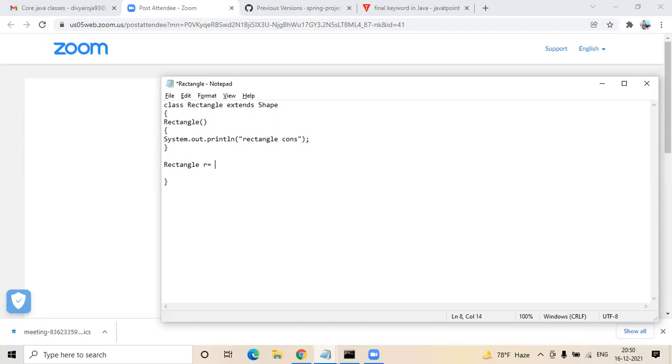What are you trying to do now? No, don't go with the object creation yet. Now have your method, okay? The same method which you created in shape, get area, and the other method, just copy paste from that class and paste it here.